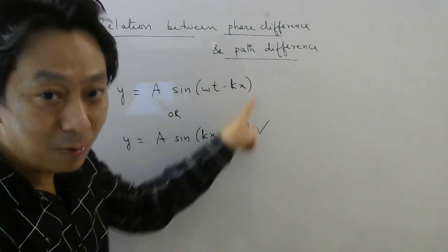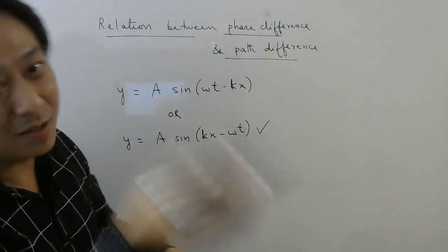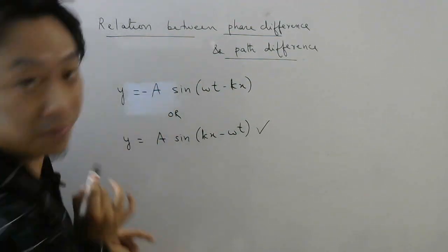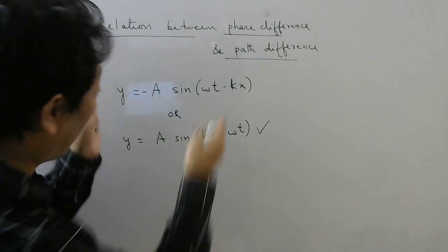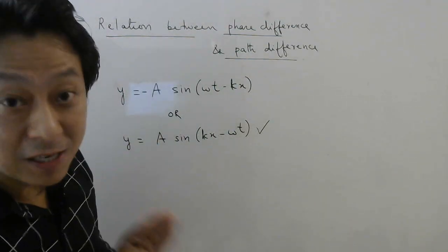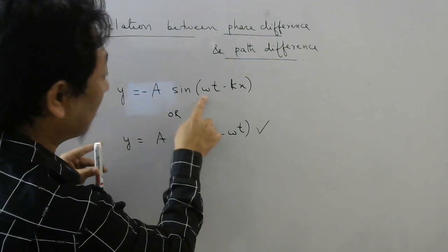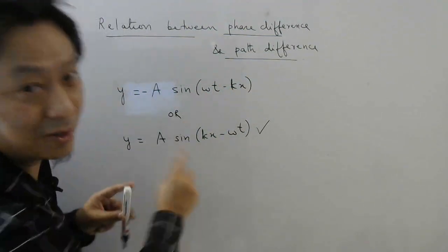And when this angle changes, the sine of the angle will keep becoming 0, 1, 0, minus 1. So sometimes this will be minus also. There will be some moments when this y will be minus. So at that moment, if I write the equation, you cannot say it is wrong. And if this is minus, you can put this minus inside and then interchange these two. So if this is right, this is also right.